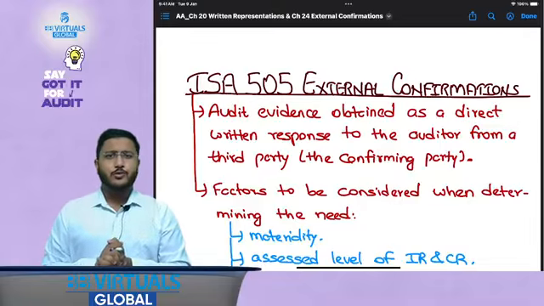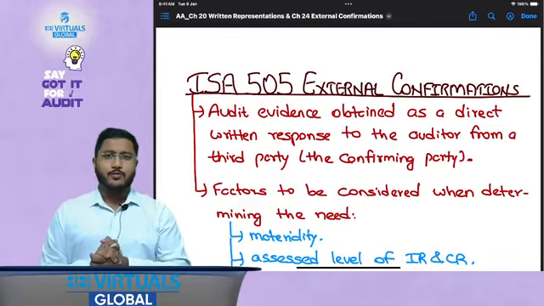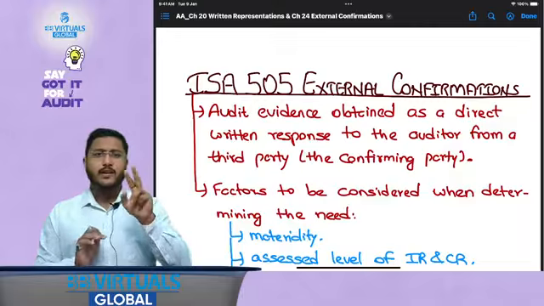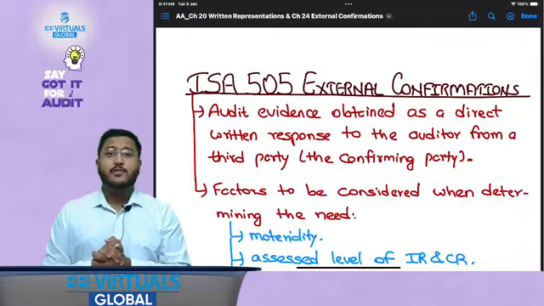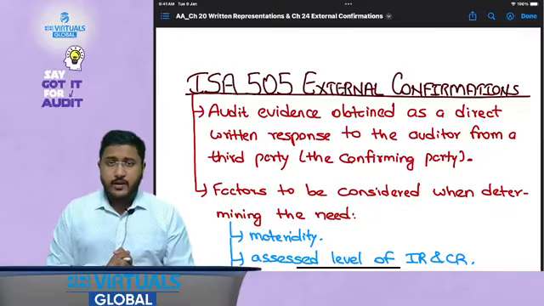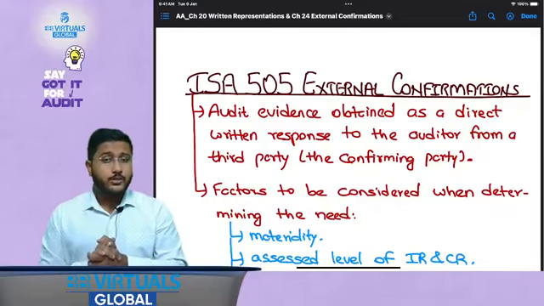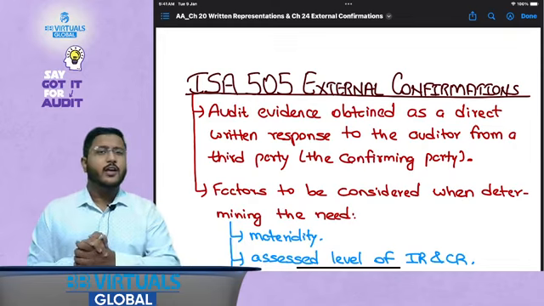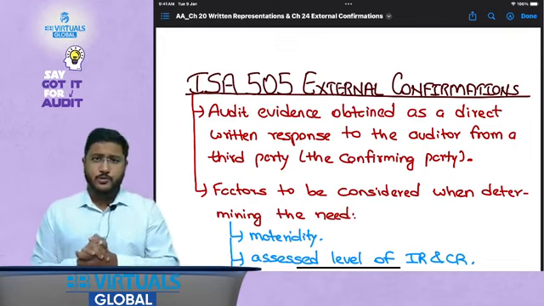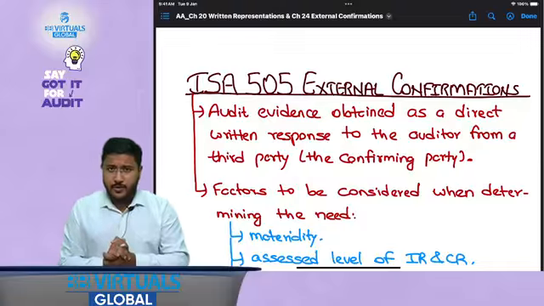My friends, today we are going to cover two standards from your syllabus which are going to be very important for you. Number one standard is going to be ISA 505, that is external confirmations, and second one is going to be ISA 580, which is written representations. These two standards are very important because one of them is part of the core audit procedures that the auditor needs to perform, and the second one is a core part of the completion process, which is written representations. So that is why these two standards become very important for all of you.